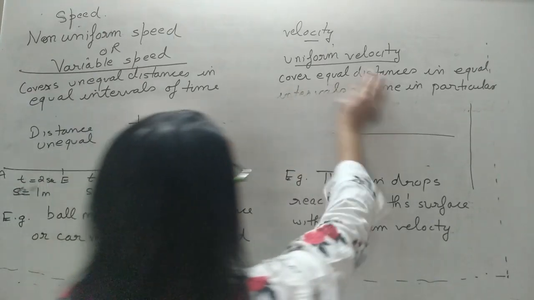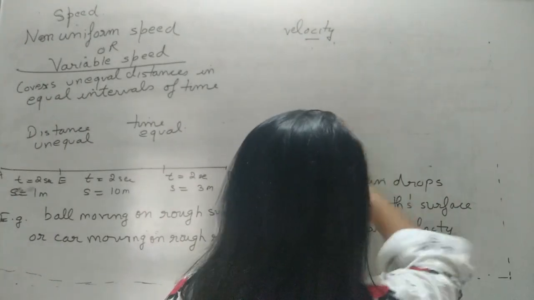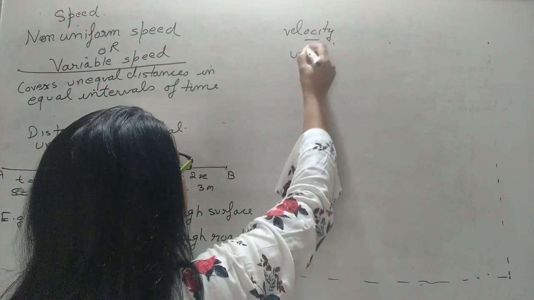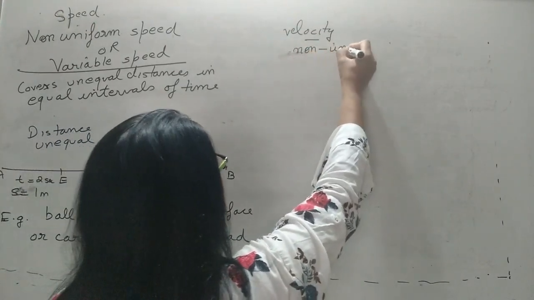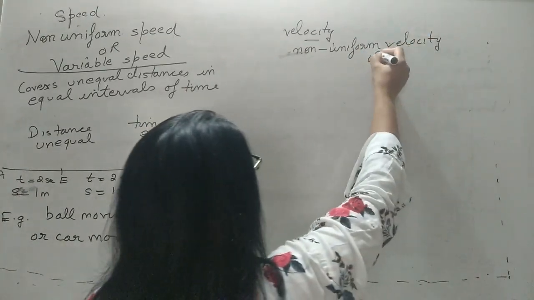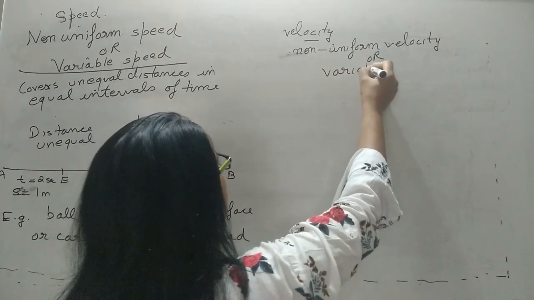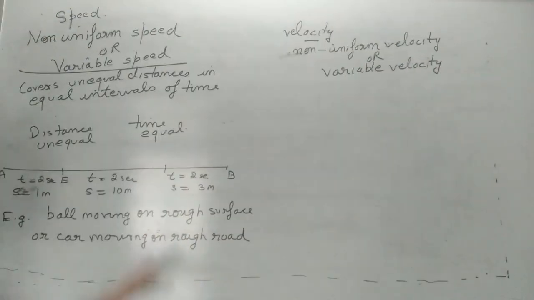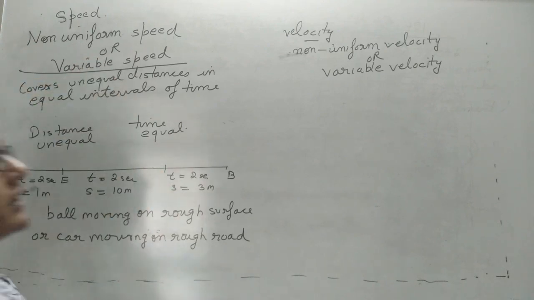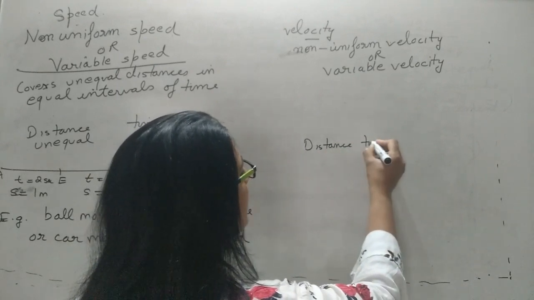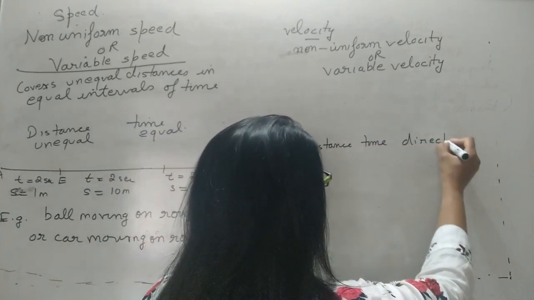Now, just as we have talked about non-uniform speed, similarly we have a term known as non-uniform velocity, or you can say variable velocity. In non-uniform speed we have only two things, distance and time. But in velocity we have distance, we have time, and we have direction.